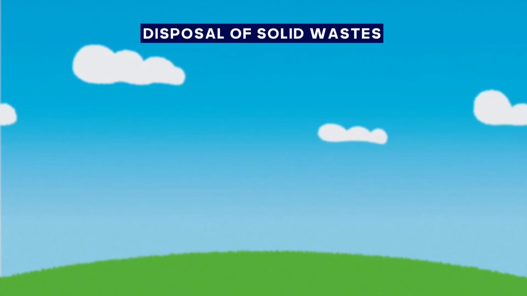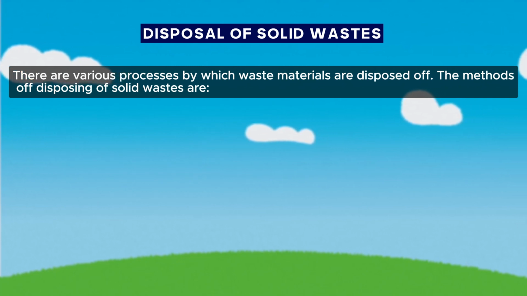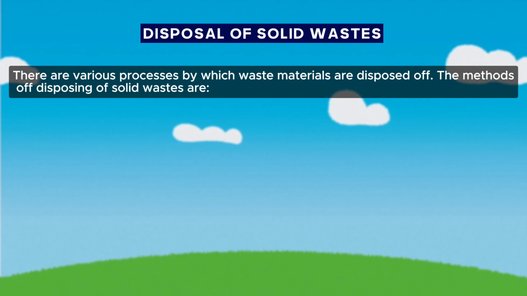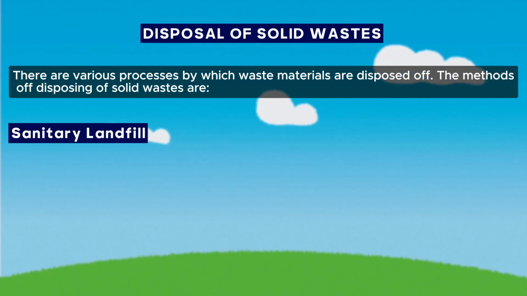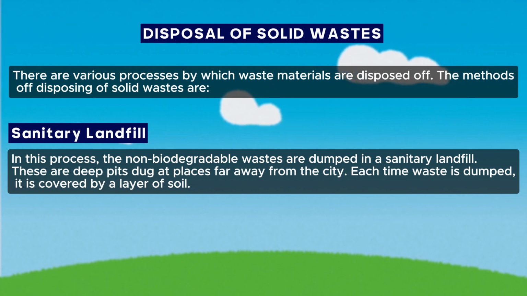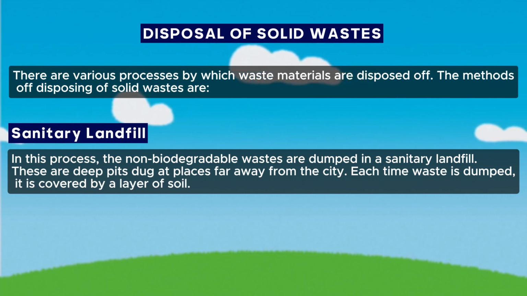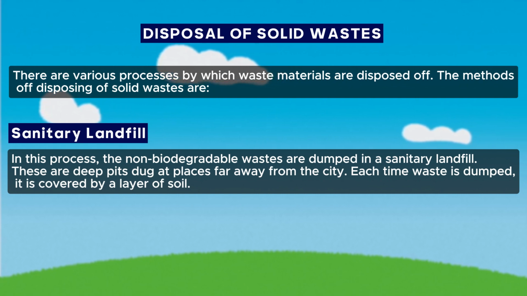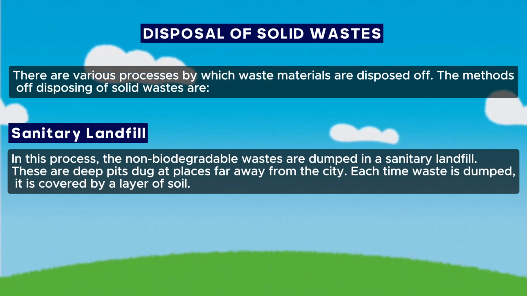Disposal of solid wastes. There are various processes by which waste materials are disposed of. The methods of disposing of solid wastes are sanitary landfill. In this process, the non-biodegradable wastes are dumped in a sanitary landfill. These are deep pits dug at places far away from the city. Each time waste is dumped, it is covered by a layer of soil.